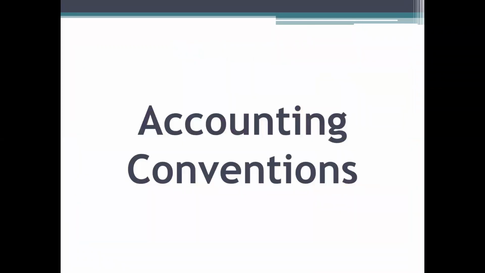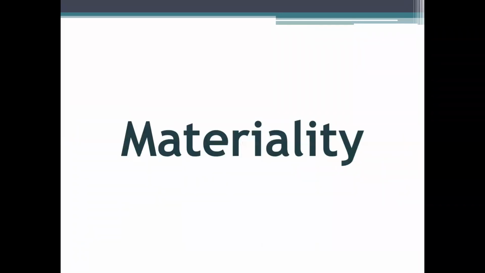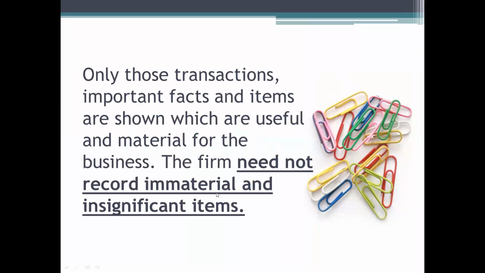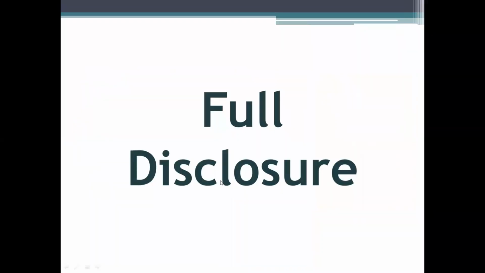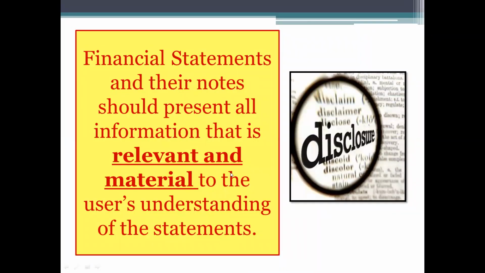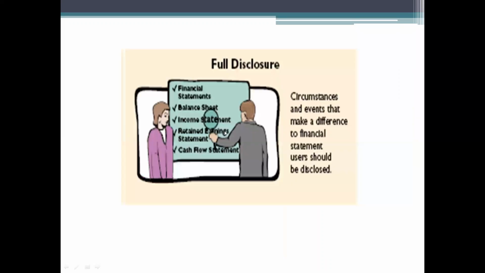And certain conventions, these are very simple conventions, that is materiality. Materiality means some immaterial items like stationery you need not consider as an asset, it can be considered as expenses. Then full disclosure. It is mandatory that all information which is relevant and material must be disclosed and you should not hide any important relevant matters.